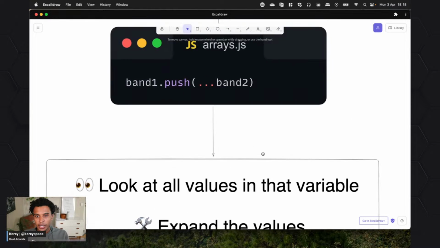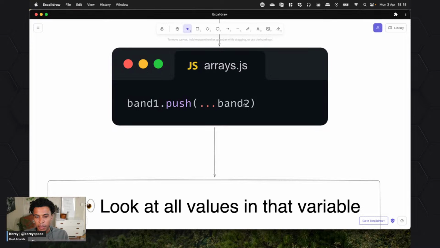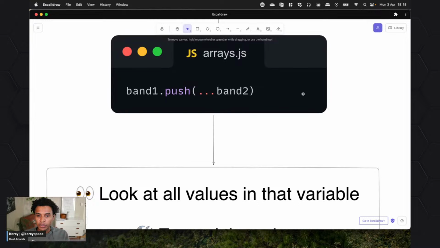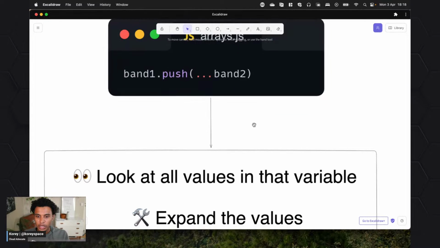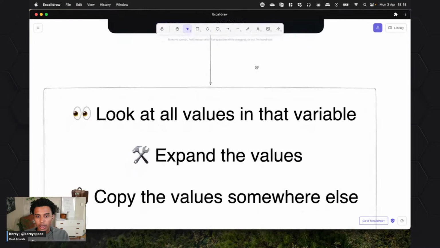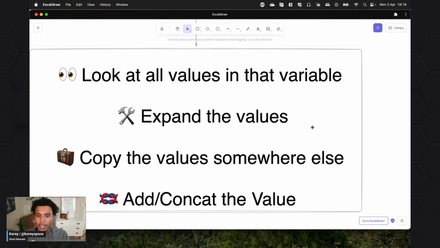In this case, we have dot, dot, band2. We don't know right now what kind of variable it is, but let's say it's an array. There are different values in this array, and we want to do something to each of those values. We can expand the values, grow them, or add them to another array.